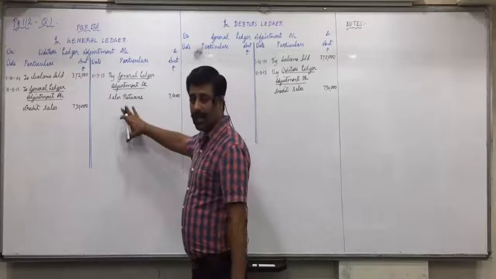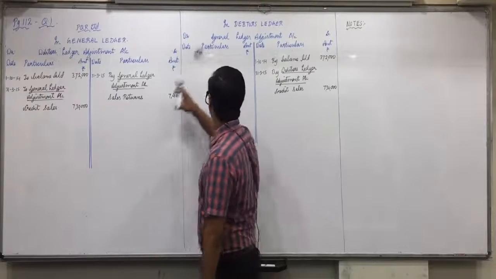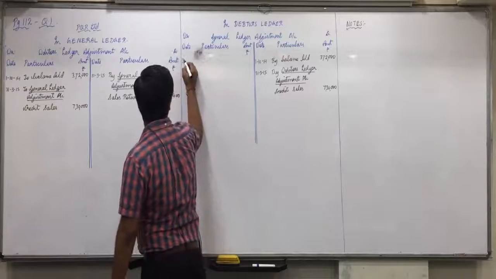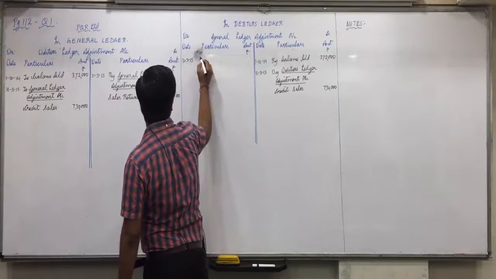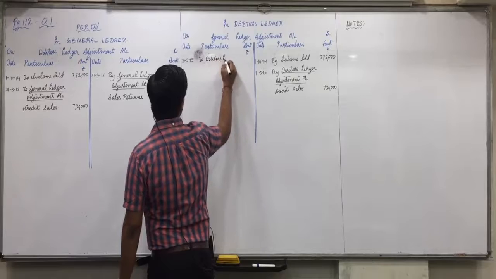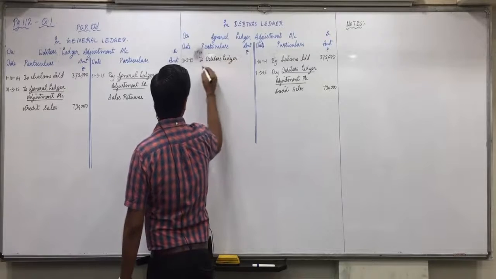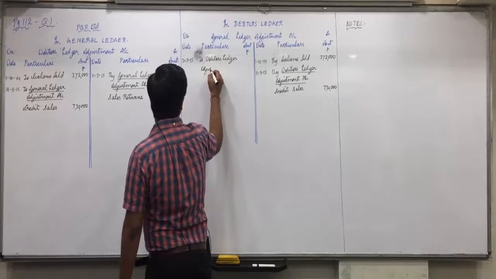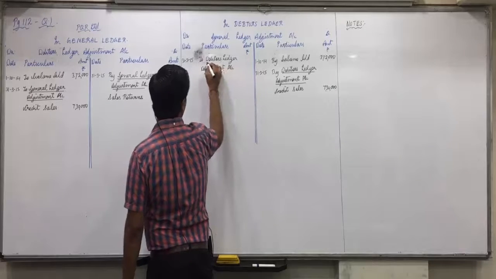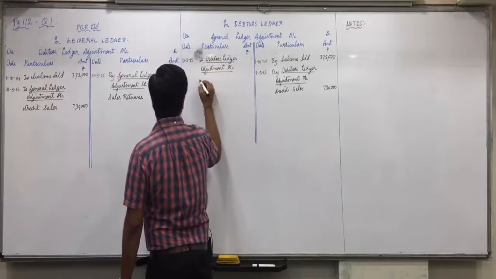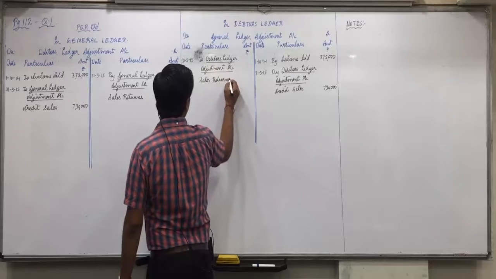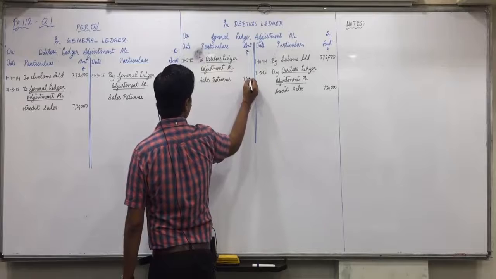Now, sales return to debtors. To debtors means debtors on credit side, and sales return debit means in general ledger on debit side. 31/3/15, again one time heading to debtors ledger adjustment account, sales returns 7,400.